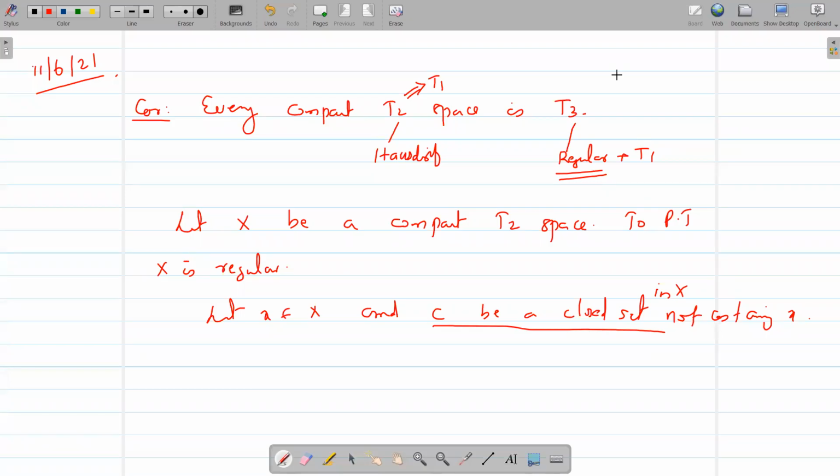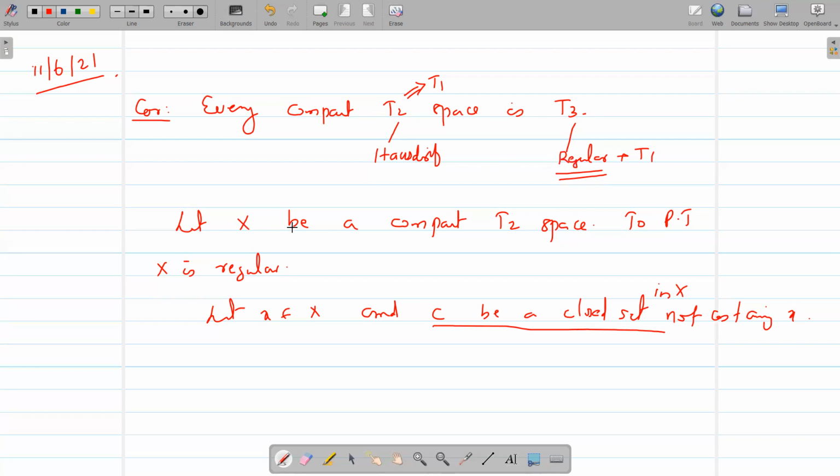Hi, good morning. This is the continuation of the corollary concept. The first corollary is every compact T2 space is T3. T2 space means a Hausdorff space. T3 space is a regular space which is T1. We know that every T2 space is T1. So in order to prove that a compact T2 space is T3, it is sufficient to show that the compact T2 space is regular.